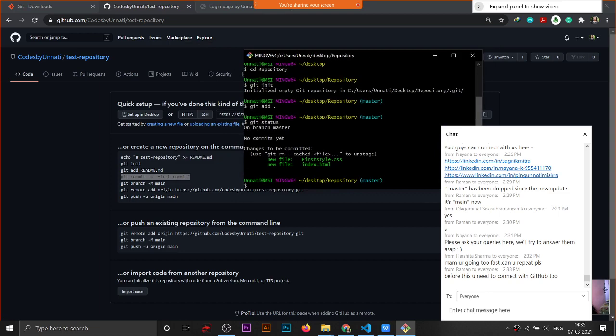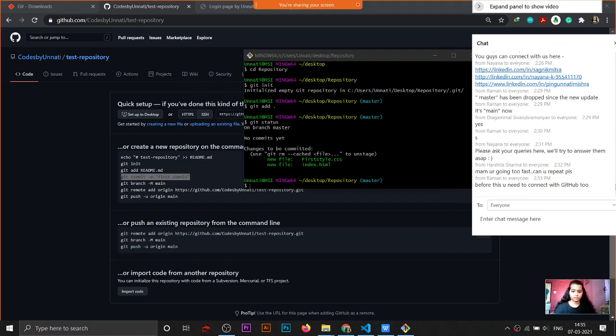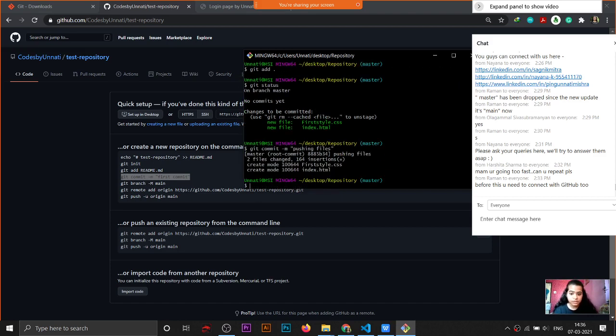Then I will write git commit -m and then a comment. Any comment, like I am pushing my files. And then hit enter. See, my changes are saved now.